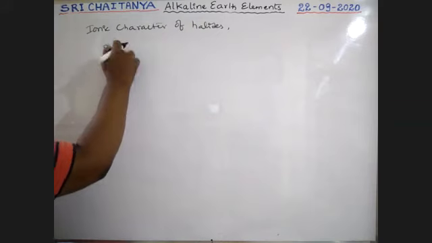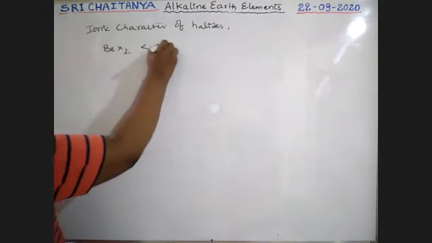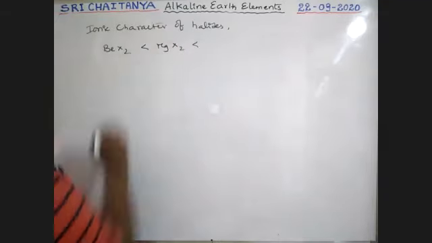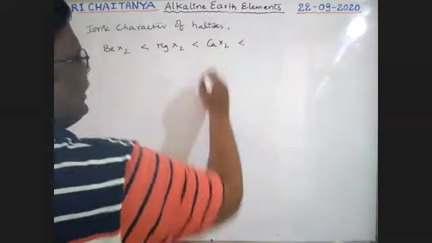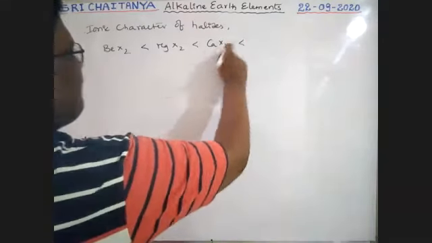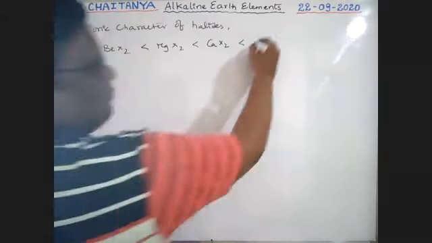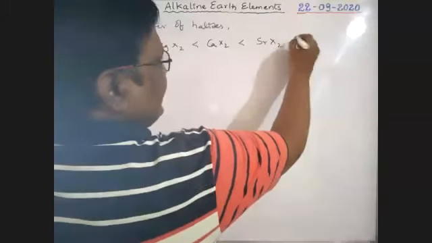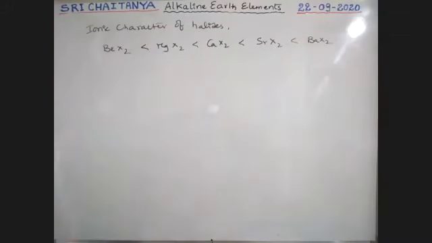BeX2 is less than MgX2, less than CaX2, less than SrX2, less than BaX2. This is the order of ionic nature.